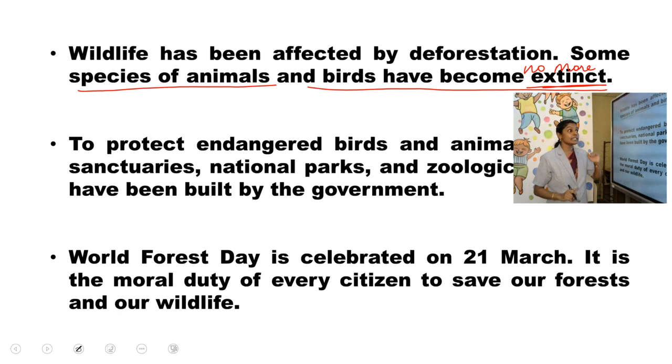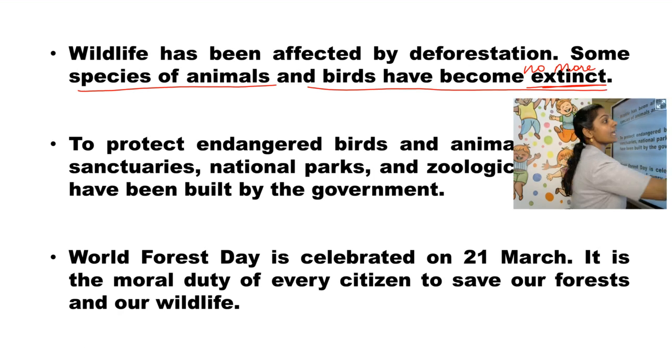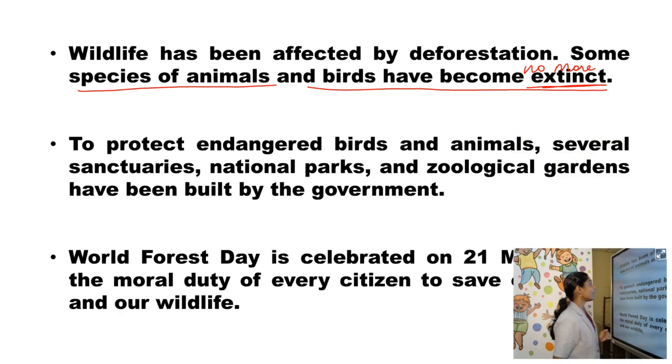Then, to protect the endangered birds and animals, several sanctuaries, national parks and zoological gardens have been built by the government. Endangered means they are under danger, because we are destroying the natural habitat as well as killing these wild animals.